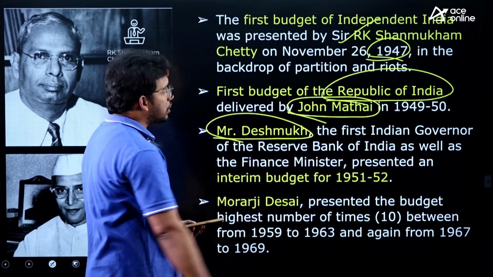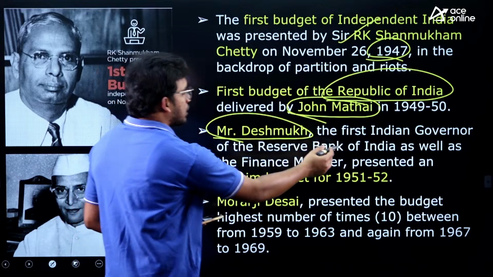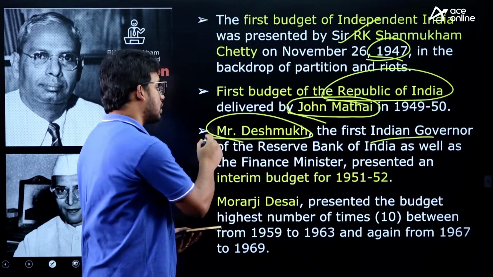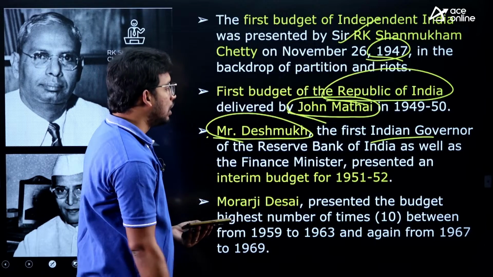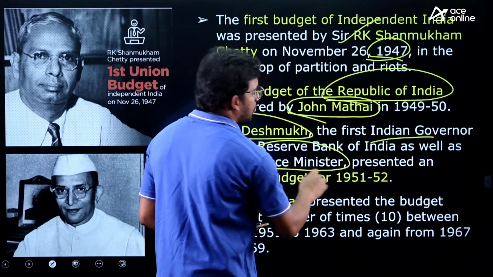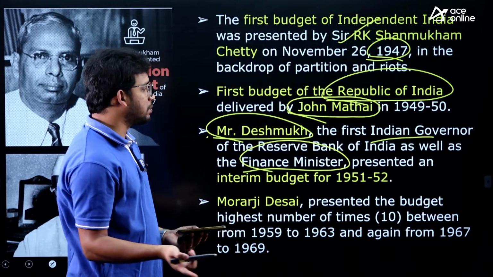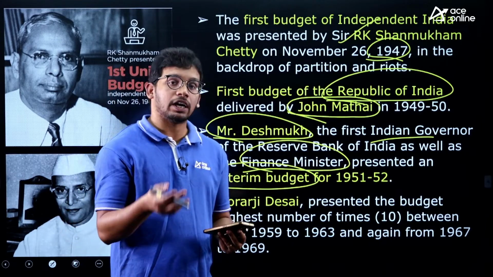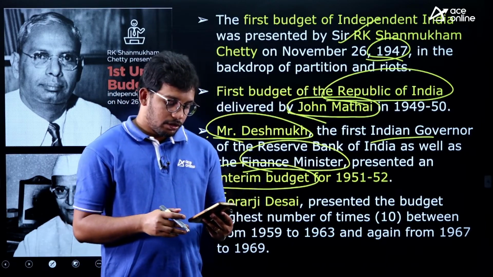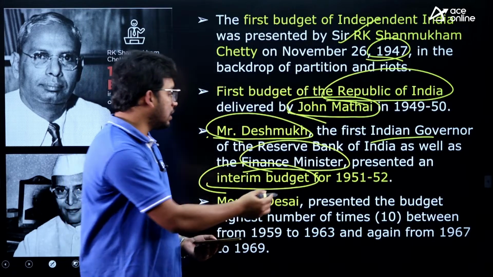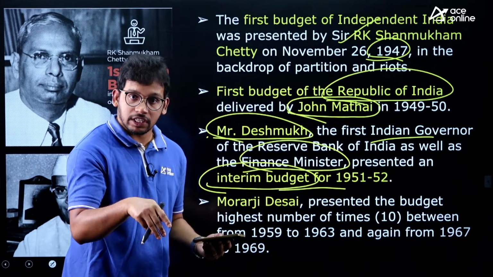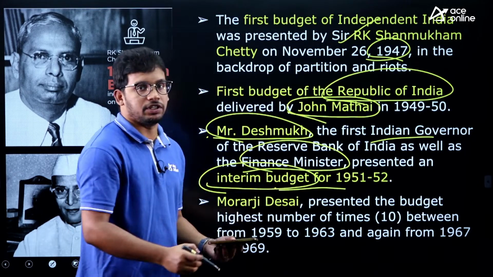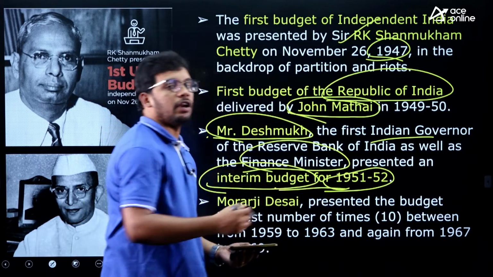Next, Mr. Deshmukh, the first Indian RBI governor. Currently we have Shaktikanta Das. The first Indian RBI governor was Mr. Deshmukh, and he was also the finance minister at that time. He was both RBI governor as well as finance minister. He presented the interim budget. That means in an election year, whatever budget they present, right, during the election year, it is presented just for 2-3 months. So that was the interim budget, and this was 1951 to 52.